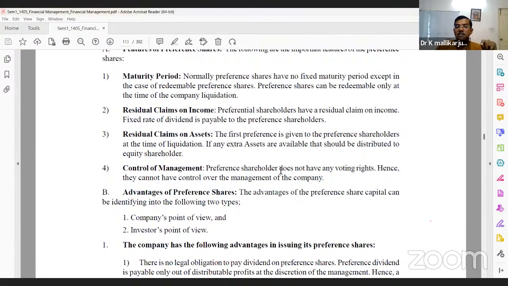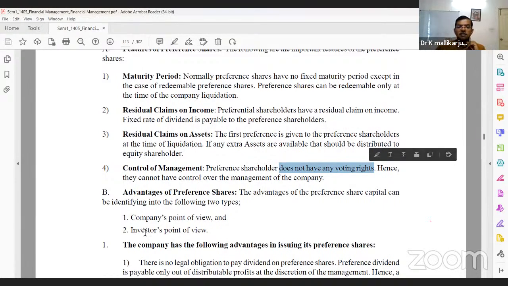Preference shareholders do not have any voting rights, whereas equity shareholders have voting rights. Whether it is 1 share, 10 shares or 1 lakh shares, every shareholder has their own voting rights in equity shares. But for preference shares, there is no voting right. They can't participate in the company's day-to-day operations.